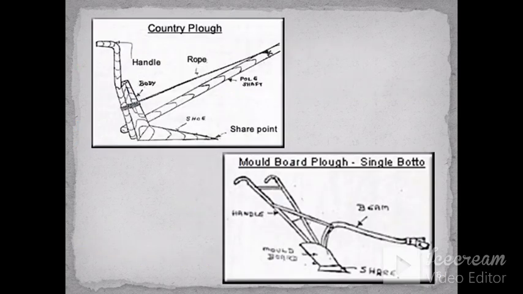These are the figures of the country plow, which is mostly used in India, and the second is the moldboard plow, a single bottom moldboard plow. You can see the components of the country plow. The wooden handle is there, the body to which the shoe is attached, the shear point, then the rope and the pole shaft. In the moldboard plow, there is a handle, a beam, the moldboard and the share.